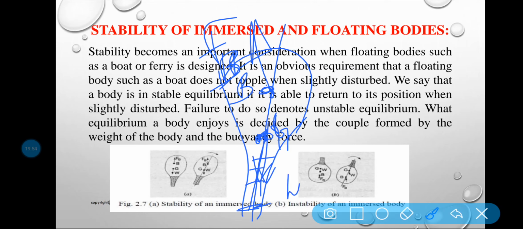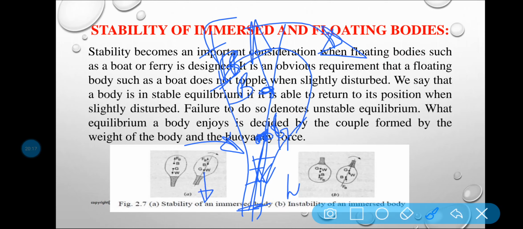Now what happens if the body is tilted, or a little force is applied on the body? You will see that the body is tilting like this with respect to the metacenter. But there is a couple generated from the center of gravity.